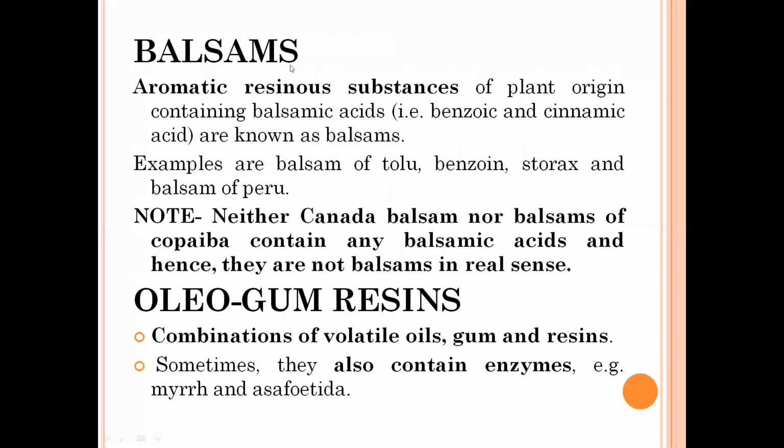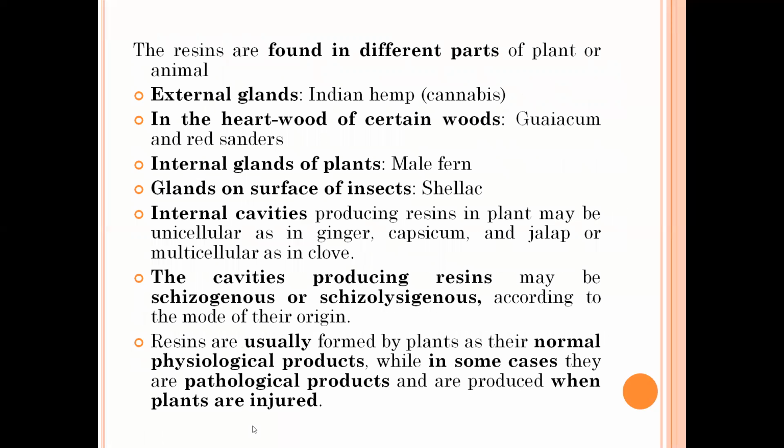Then come the balsams. What are balsams? These are aromatic resinous substances of plant origin containing balsamic acids. Balsamic acids are benzoic acid and cinnamic acids. Examples are balsam of Tolu and balsam of Peru. Then oleogum resins, as the name indicates, are a combination of volatile oils, gum and resins. Sometimes they also contain enzymes, and examples of this are myrrh and asafoetida. And the resins are found in different parts of the plant or animal, external, internal, in the glands and internal cavities. There are various examples of this.